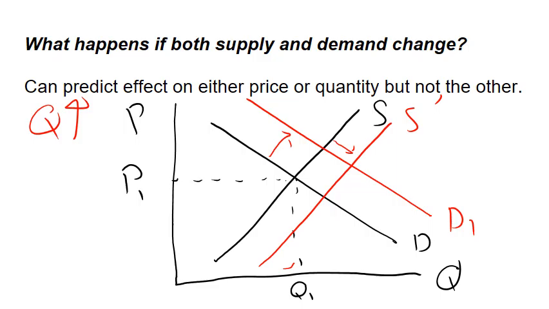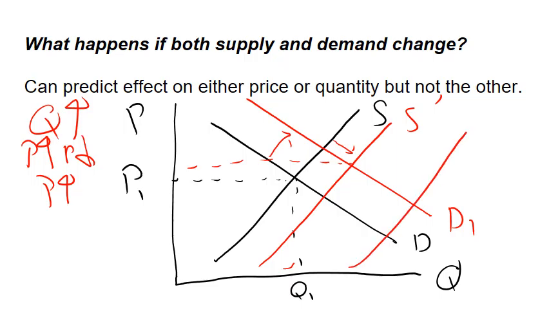But we also see that when demand increases, that makes price rise. And when supply increases, that makes price fall. Now in this graph, it looks like the price has gone up. So price can rise. But what if supply increased a lot?